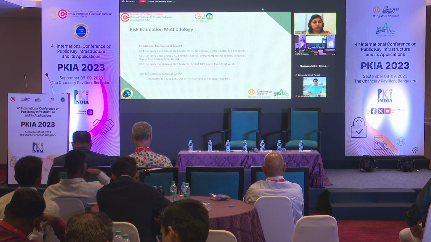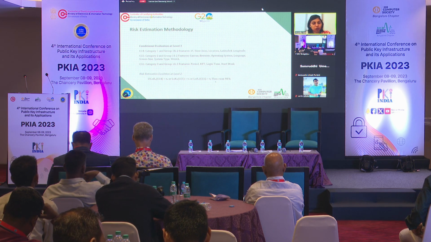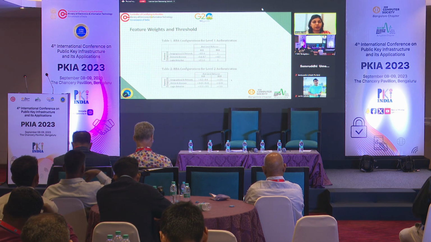As we have grouped these features into three different categories, our grouping will have a separate threshold for each of these categories. So we can see LOR of CG4, CG5 and CG6, these are three different categories. Each of these will have different thresholds through which a user risk factor has to clear. If it is not clearing, then we will raise an MFA. And this is the threshold factor which we have chosen.